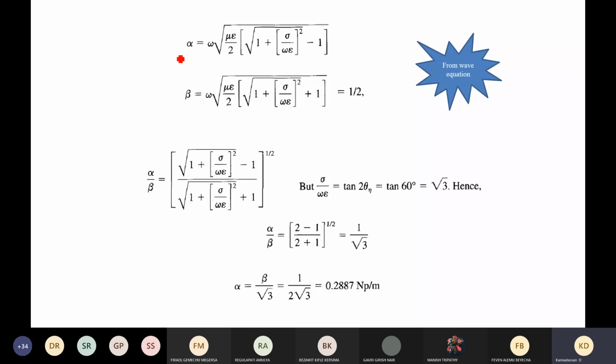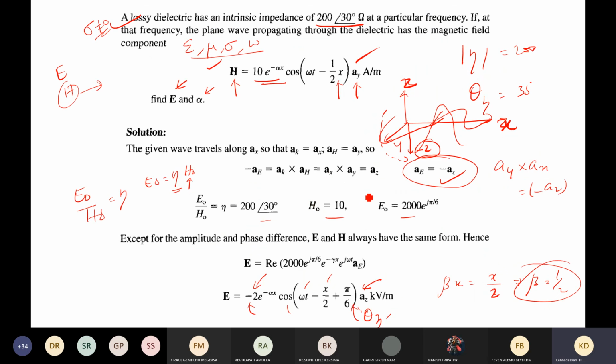Now we can calculate this alpha by simply applying these two equations. We have alpha and beta, and we know that. How to do that? We are going to take the ratio of alpha divided by beta. Many terms will be cancelled, like this term and all will be cancelled. We will be getting the sum of some terms alone, and we have substituted here. In this we know that sigma by omega epsilon is nothing but 2 tan 2 theta, which we already have seen in the